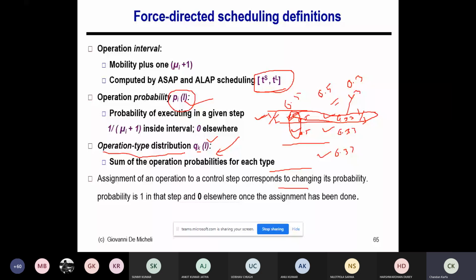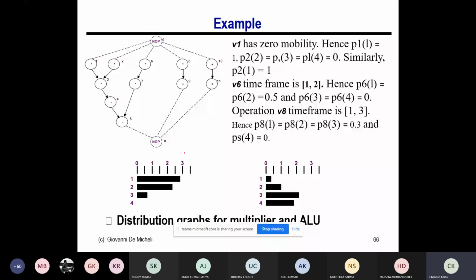So let's take our favorite example, the DFFQ example, and try to calculate the distribution graph. If we say again lambda equal to 4, and I assume that all operations are single cycle. I can extend the whole process for multi-cycle operations also. You can actually extend it for multi-cycle operations, but let me take the simplest version and explain the basic concept first.